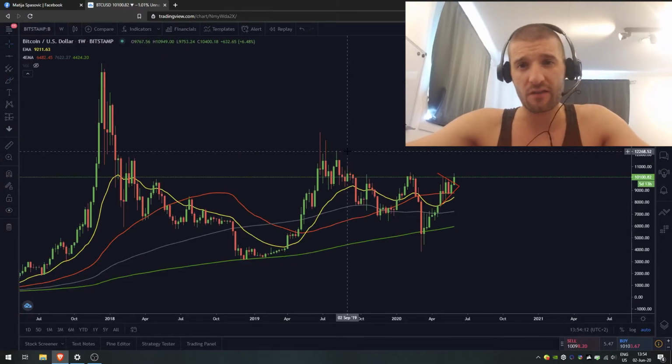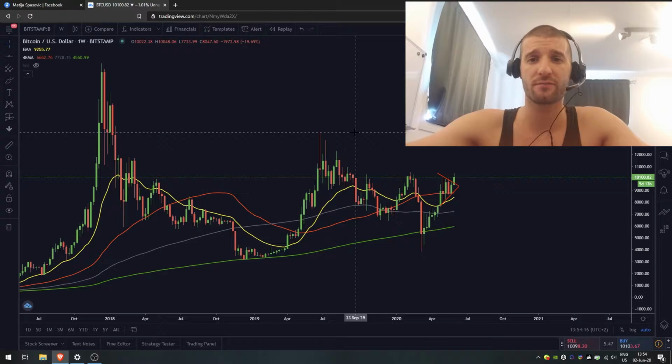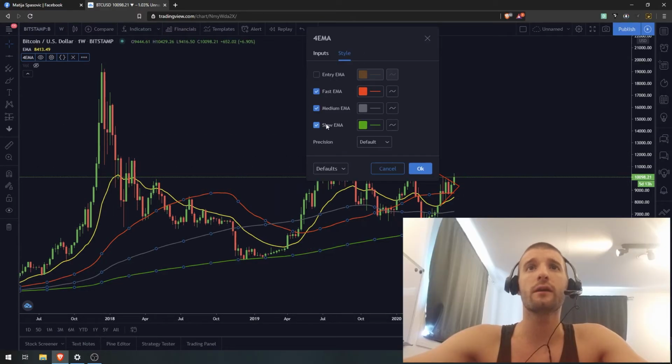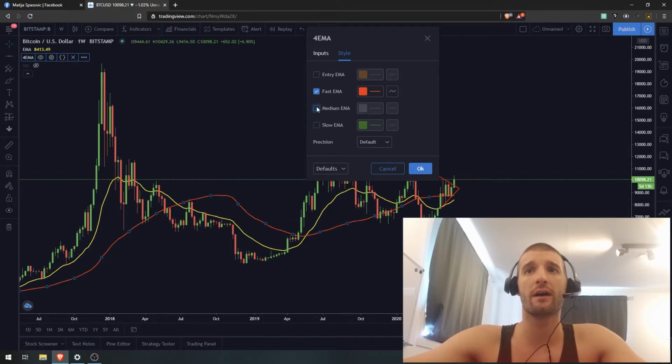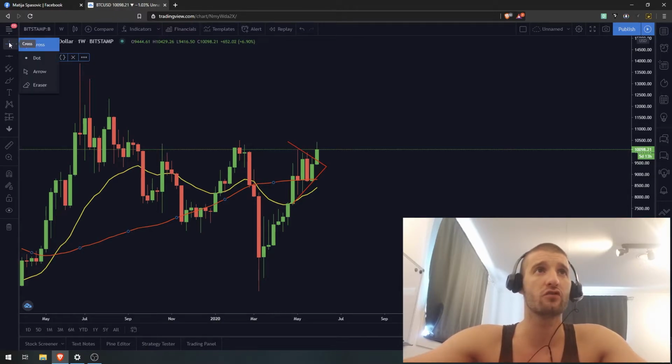Now very interesting stuff is happening on the weekly chart. We need to cover that. I told you that the higher time frames are very important, and we need to cover this very bullish step that could actually happen in the next week if this momentum continues. If we exclude the 200 and 100, we are left with the 50 exponential moving average and the 20 exponential moving average on the weekly chart.